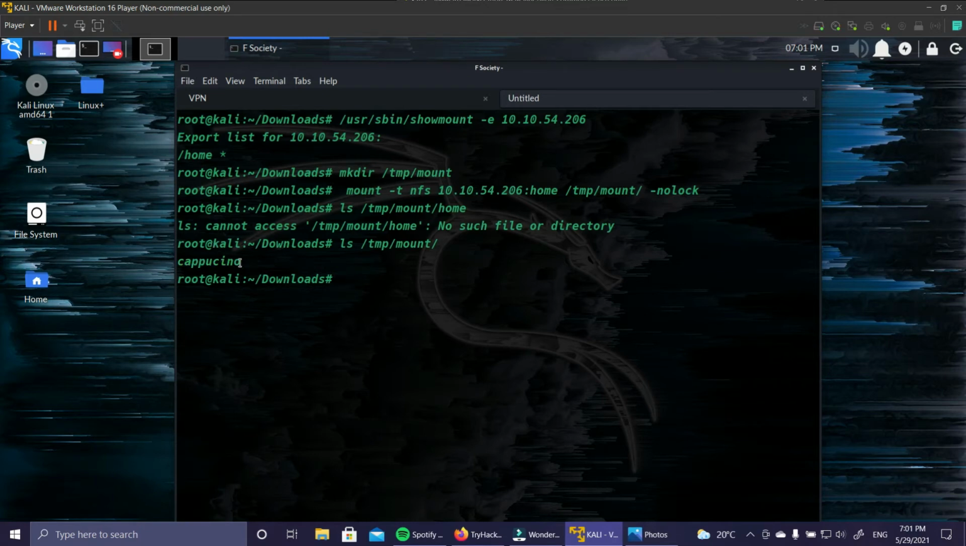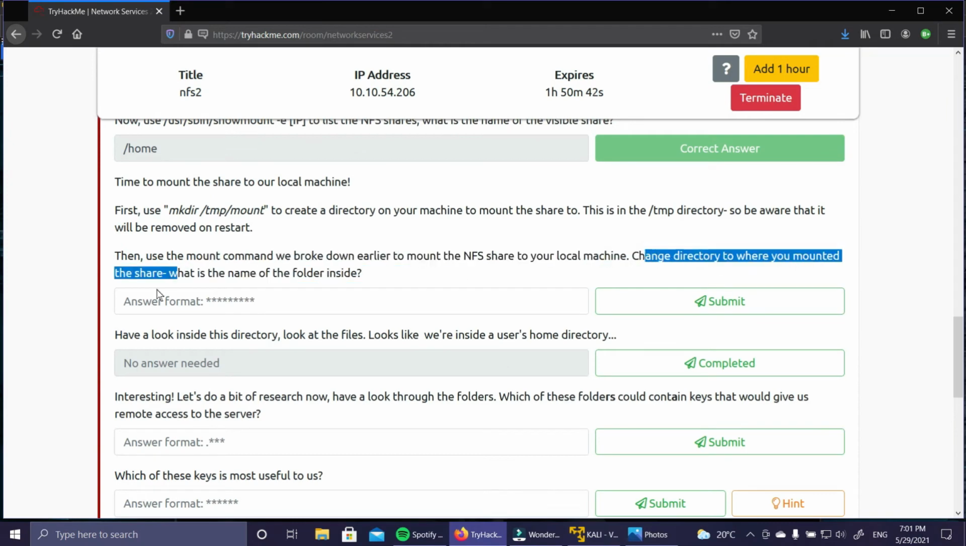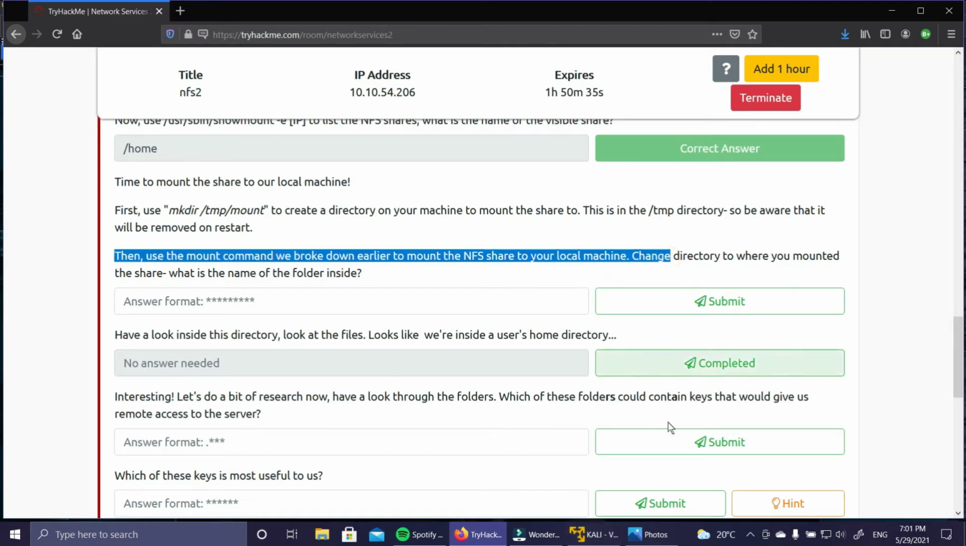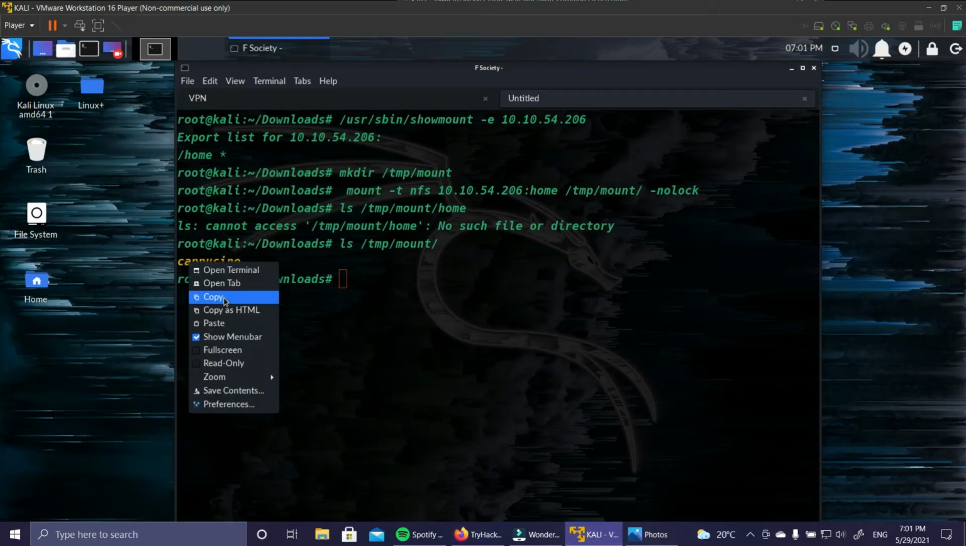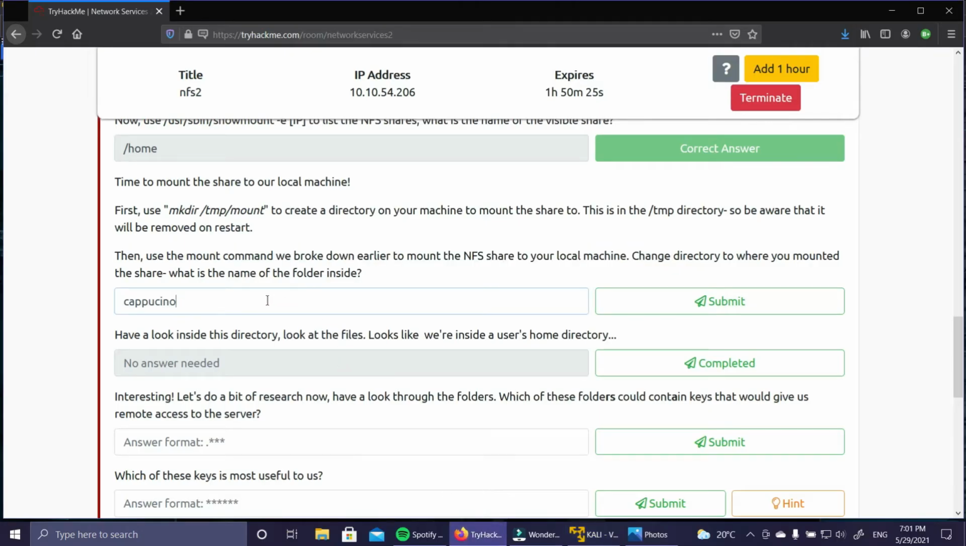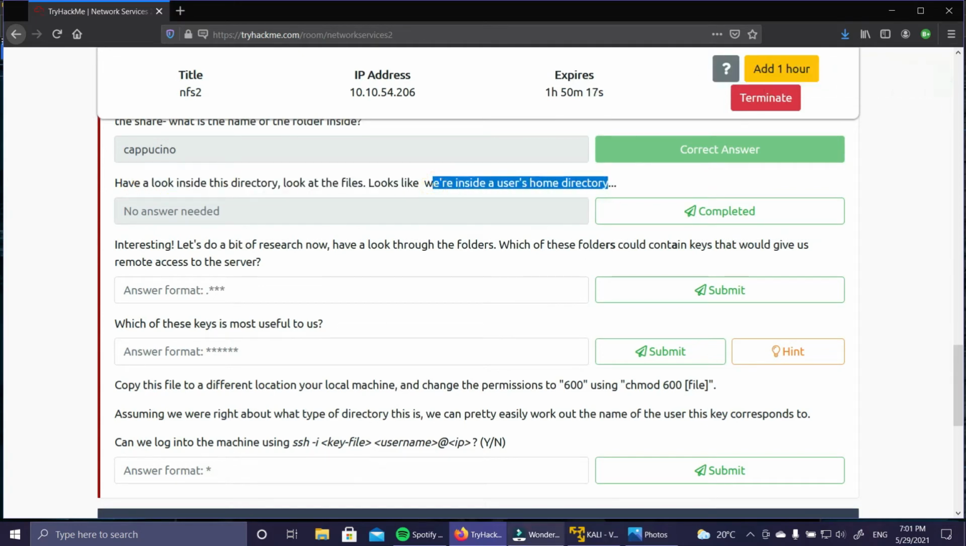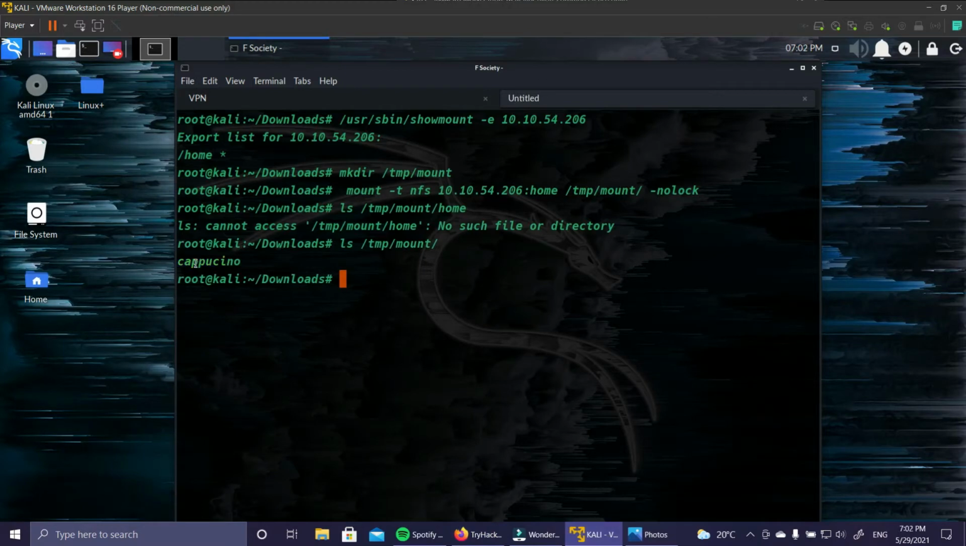Okay, nice. So if we go back here, it says change the directory to where you mounted the share and what is the name of the folder inside. So it's cappuccino. We can do it without changing the directory with the ls command. I'm just going to copy this and paste it here. Answer is correct. Take a look inside the directory and look at the files. We are inside a user's home directory. So cappuccino is a user inside this machine.